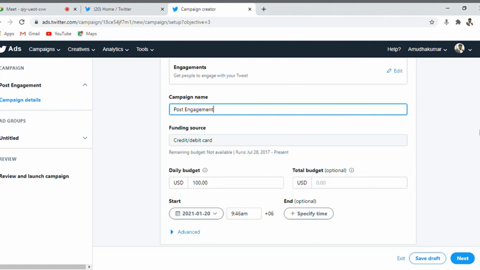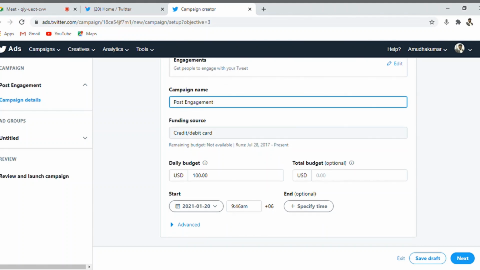So the daily budget and the total budget. As I've already told you, total budget is used only when we have an end date for the campaign. The start date is automatically calculated based on when we are creating the campaign, and the end date is optional if you need it. Time-based, limitation-based programs will be with an end date. Otherwise, we can go with an ongoing campaign, one that is running regularly.